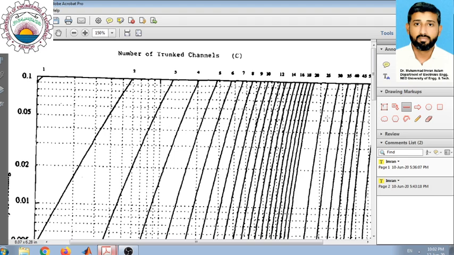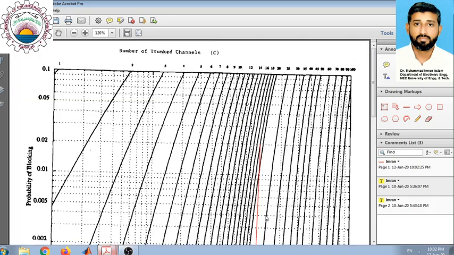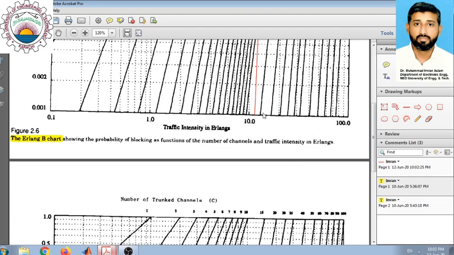From this point we can calculate the traffic intensity. We can simply draw a perpendicular onto the horizontal axis, this bottom axis here. So it's somewhat like this. This point will give you the traffic intensity in Erlangs corresponding to the given conditions. As I said, this is a logarithmic chart. So this dotted line corresponds to 10 and the second dotted line corresponds to 20. This one is a little above 10, so we can take it as maybe 12.